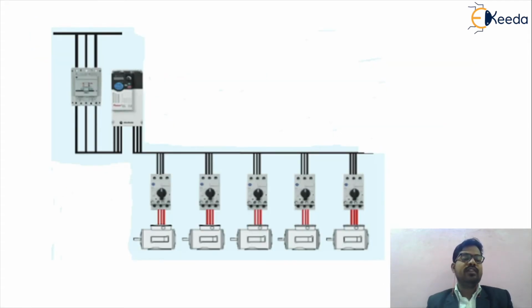As shown in the figure, friends, we have seen this will be the input supply, this will be the main MCB, and this will be the controller. As concerned with the multi-motor drive, we have to control some system.